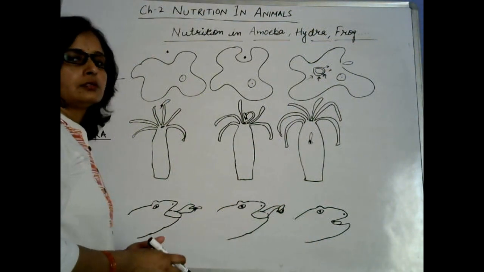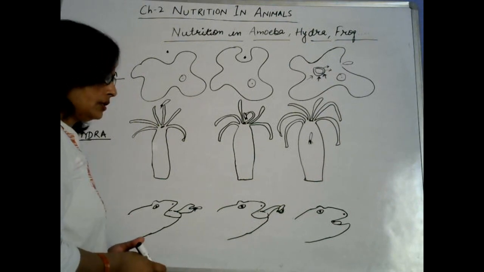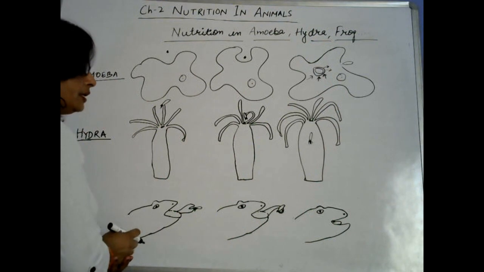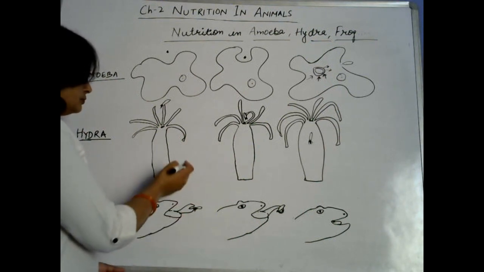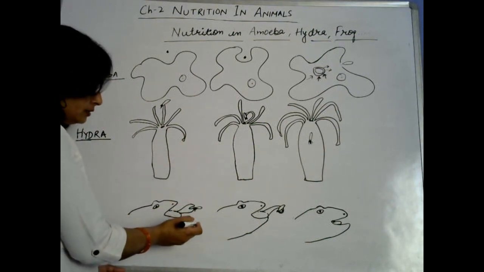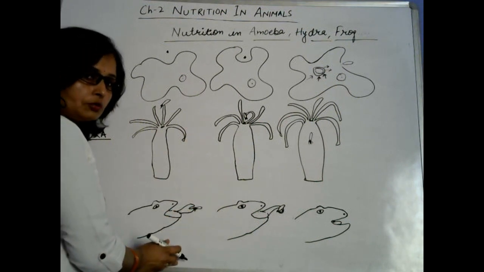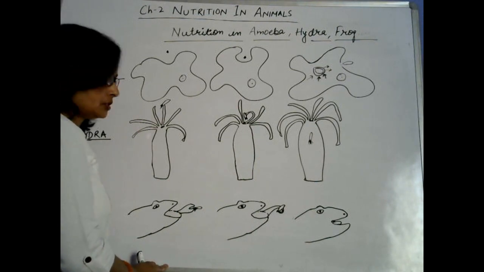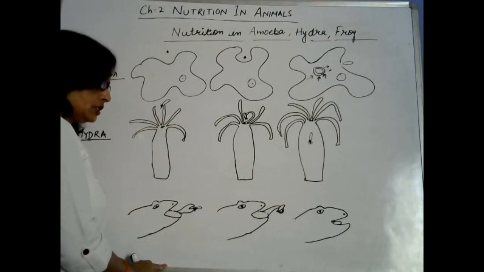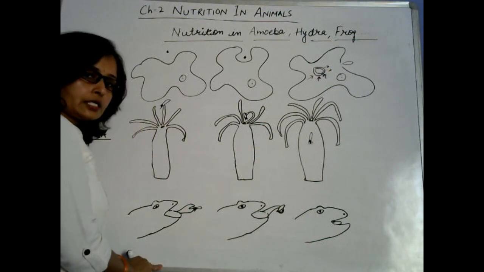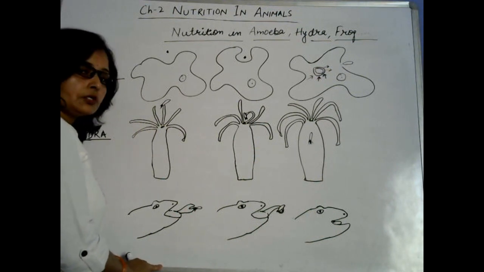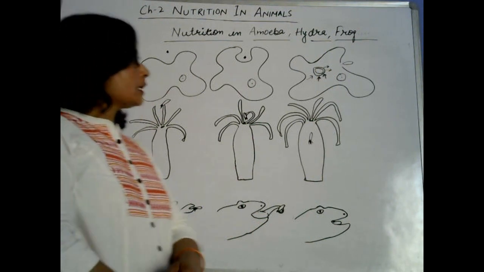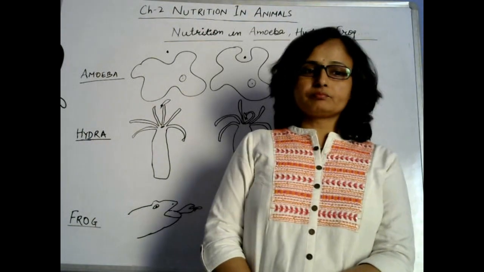After ingestion, the second is digestion, third absorption, then assimilation, and then egestion. One difference between hydra and frog is that the frog is a well-developed organism, so it has two different body parts for ingestion and egestion. There is a mouth for ingestion, and another part inside its body for egestion, the removal of waste. So now we have understood nutrition in amoeba, hydra and frog.